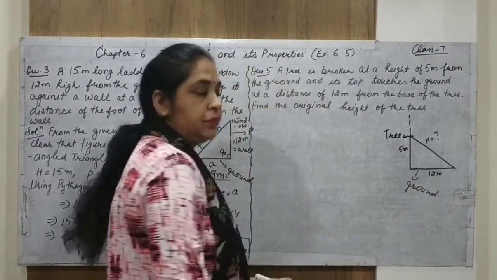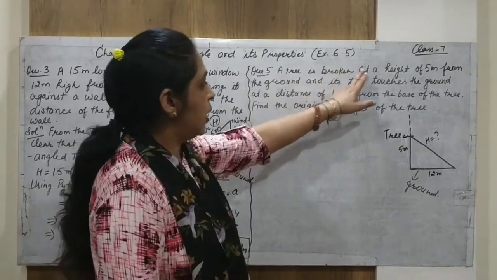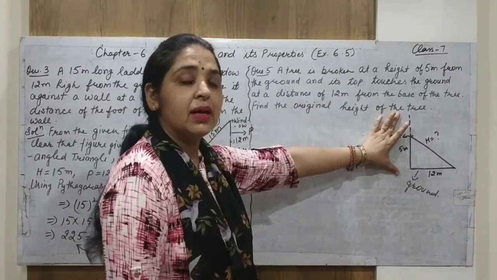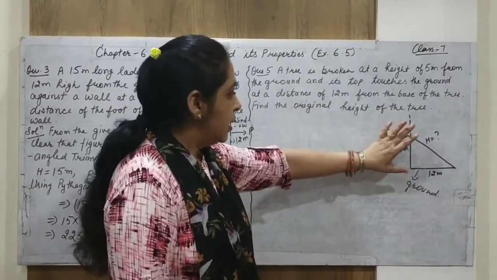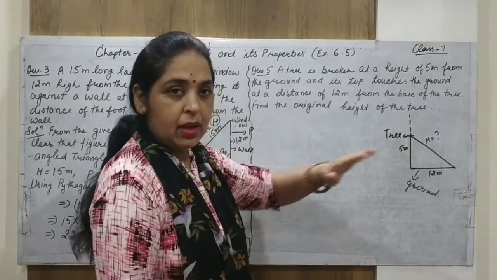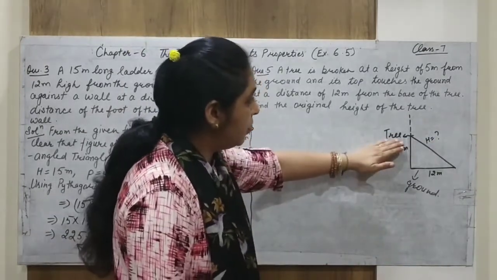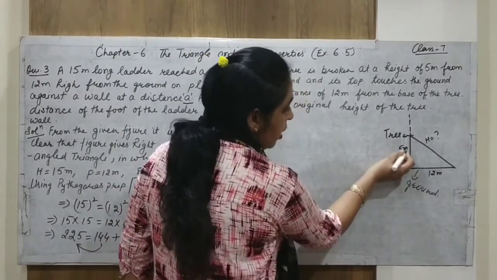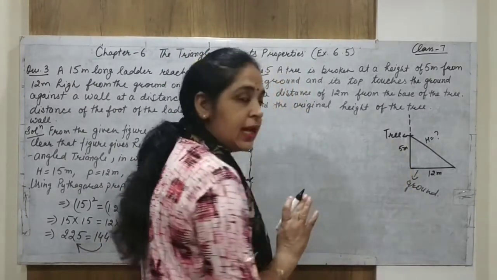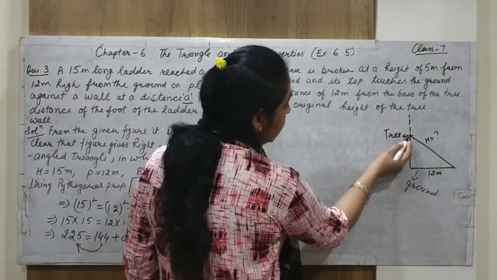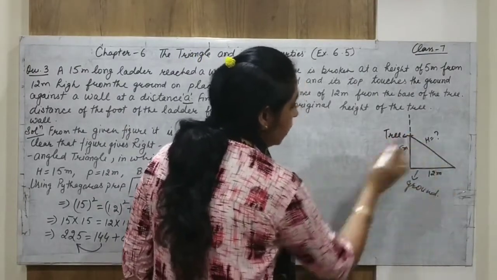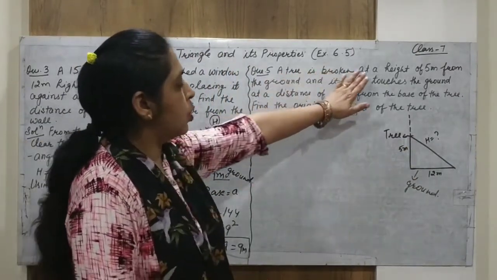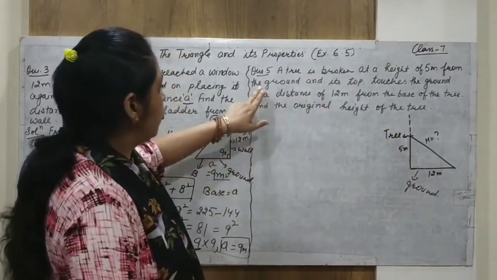Okay, now a tree is broken at a height of 5 meters, means the height of the tree is something else, but the tree is broken in between at a height of 5 meters from the ground. That is, the base of the tree is this one. From the height of 5 meters, it is standing as it is, but after 5 meter height it broke and touched the base or the ground. A tree is broken at a height of 5 meters from the ground.